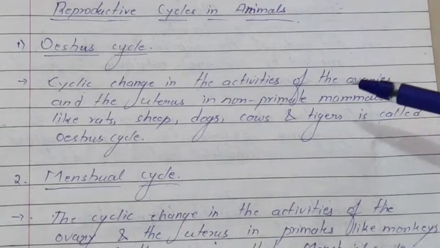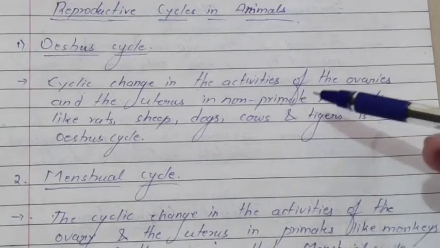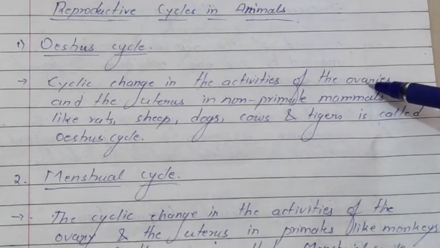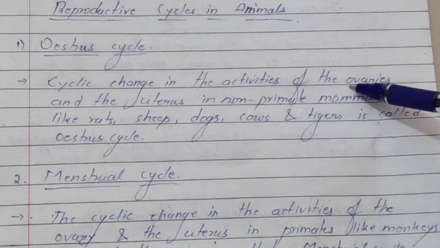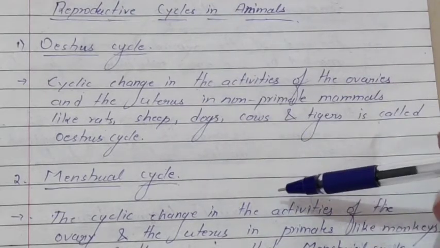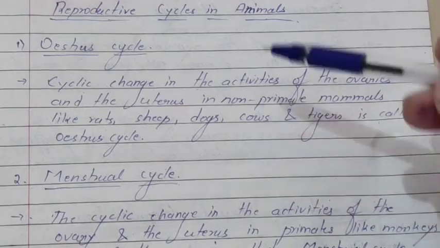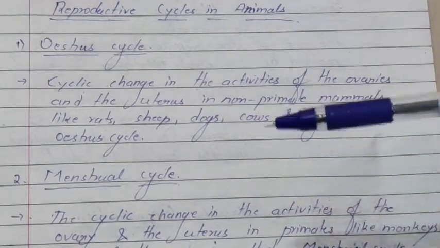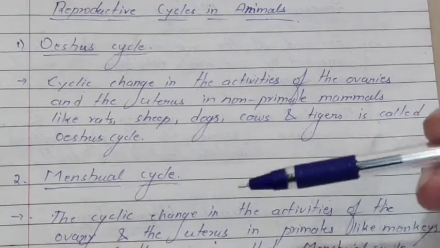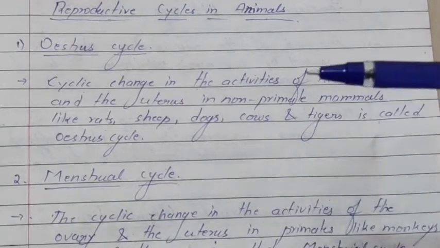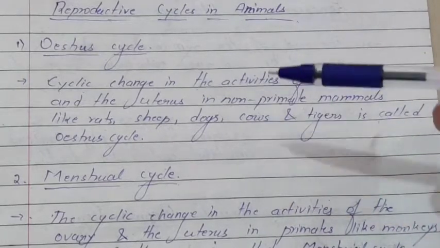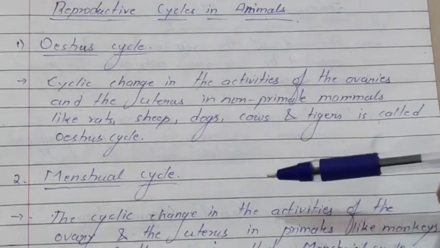There are two types of mammals, non-primates and primates. The cyclical activities which take place in the ovaries and uterus of non-primates are called the estrous cycle. Certain events take place, such as hormonal changes, and the changes which occur in the ovaries as well as the uterus are cyclic in nature.